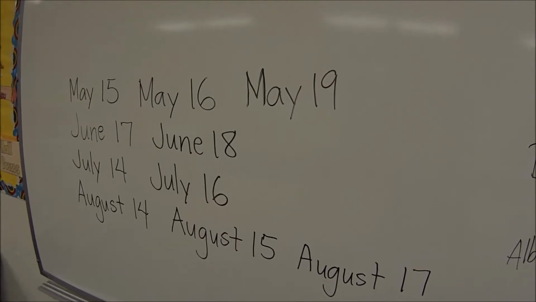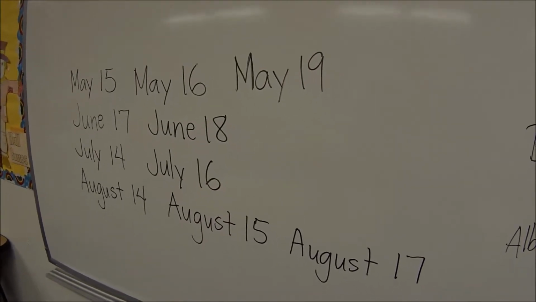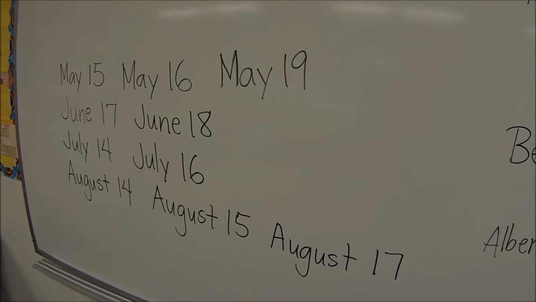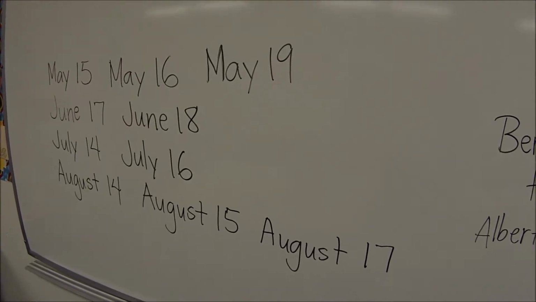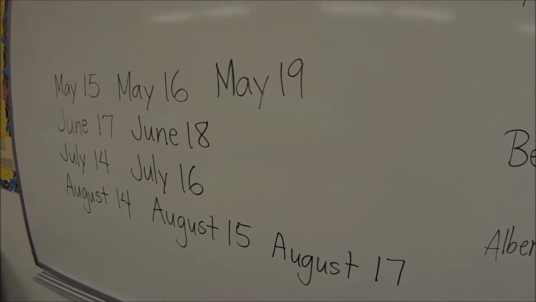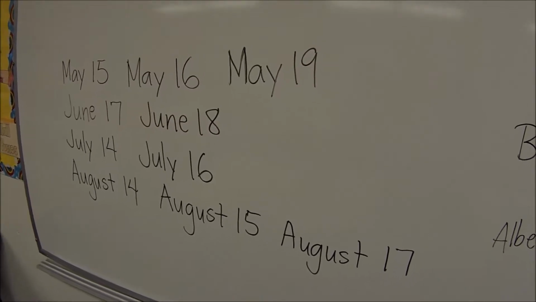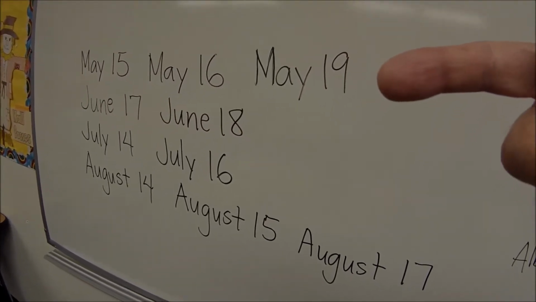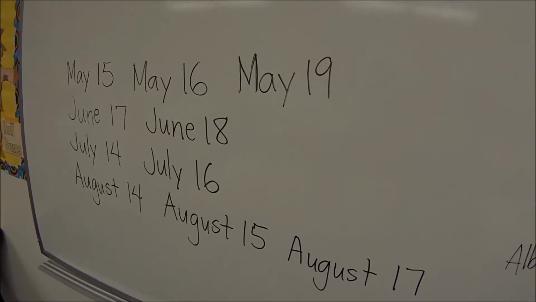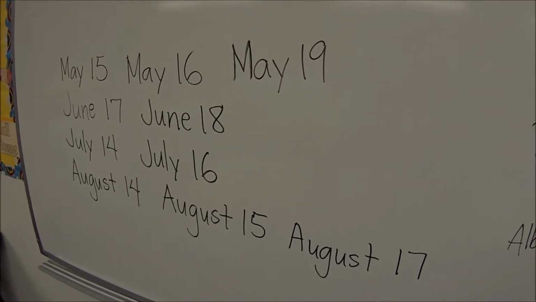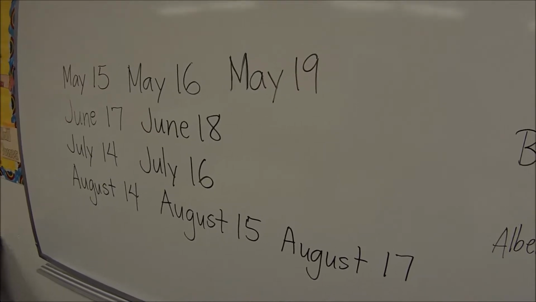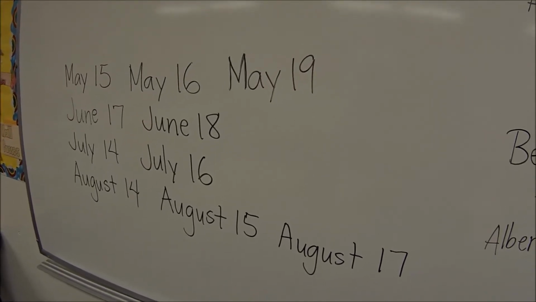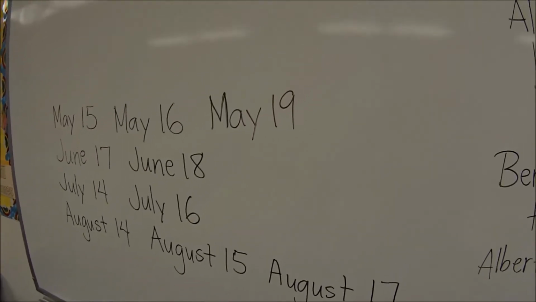Now here's what we can do. How would Albert know that Bernard doesn't know? Let's pretend Albert got the month of May, and he's sitting here going, does Bernard know the birthday? What sticks out here is this May 19th.